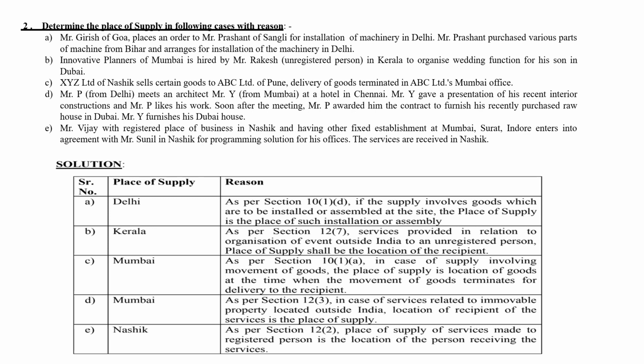Next is Mr. Vijay with a registered place of business in Nasik and having other fixed establishments at Mumbai, Surat, Indore. He enters into an agreement with Mr. Sunil in Nasik for a programming solution for his offices. This service is received in Nasik. Okay, so now see, the service is received where? In Nasik. So the place of supply is what? Nasik. As per section 12(2), the place of supply of services made to a registered person is the location of the person receiving the service. Okay, so this is the solution for our second question.